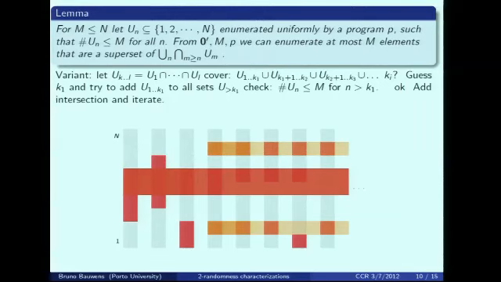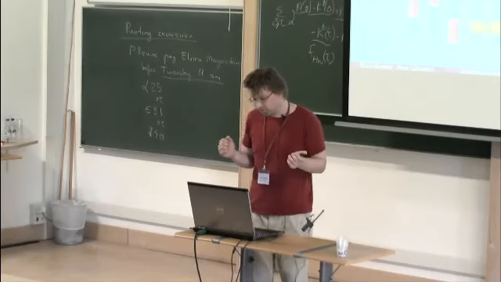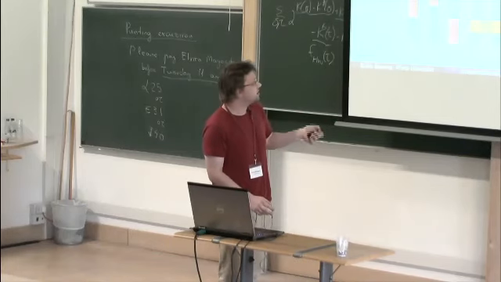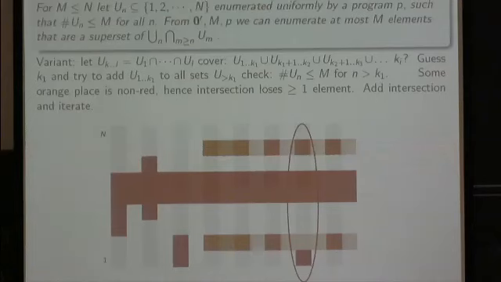So we add our intersection to all sets at the right, and then we guess K2. For example, we guess K2 equals 2. And then we again want to add this intersection to all sets at the right. Now, if this is not working, for example here we have 5 places that are either red or orange, then again we take the intersection. Before we had at most 4 red places.